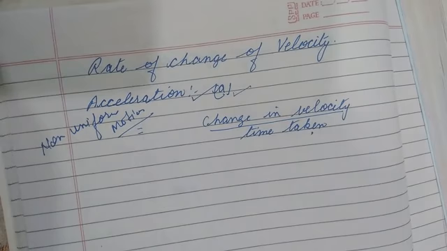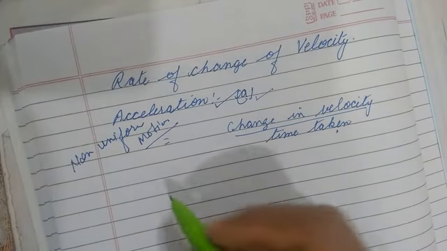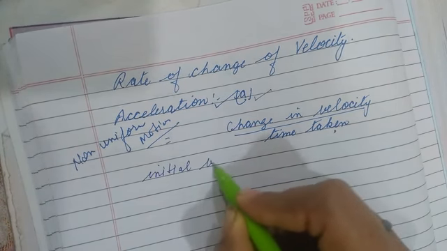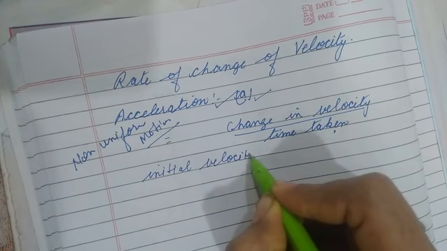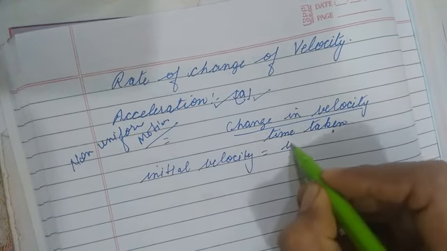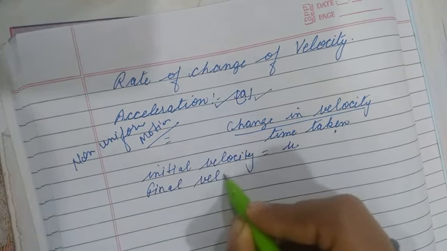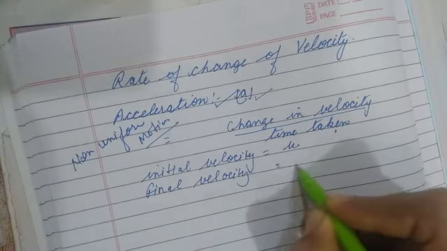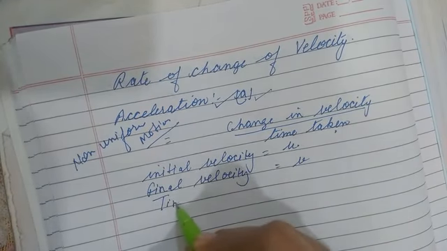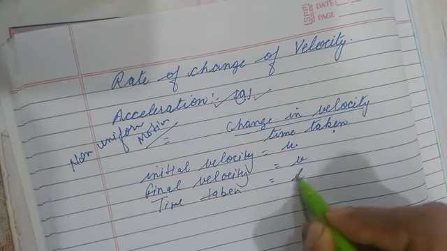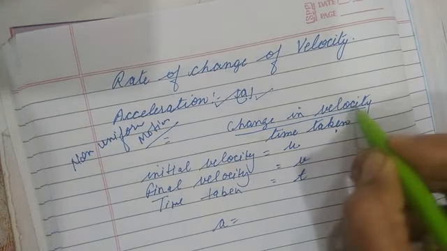Understand? If any object has initial velocity equal to u, final velocity v, and time taken equal to t, then acceleration is equal to change in velocity.